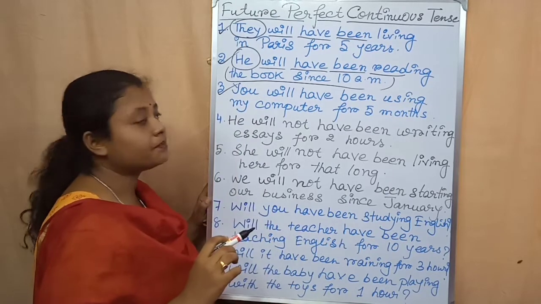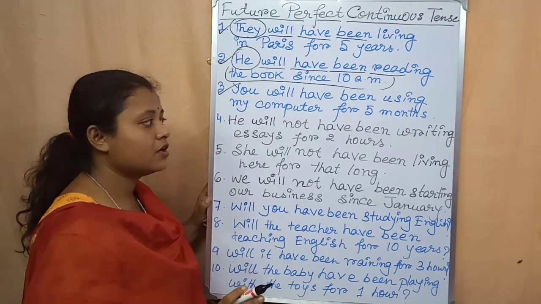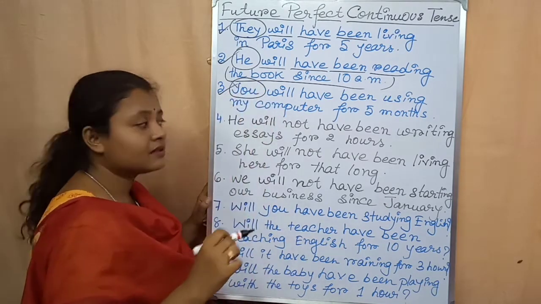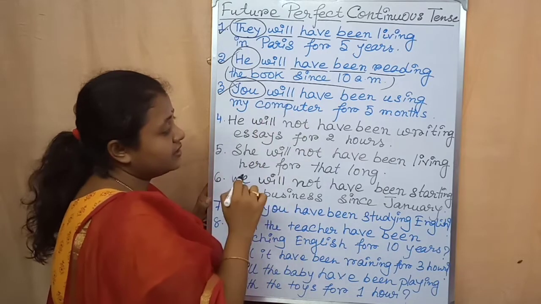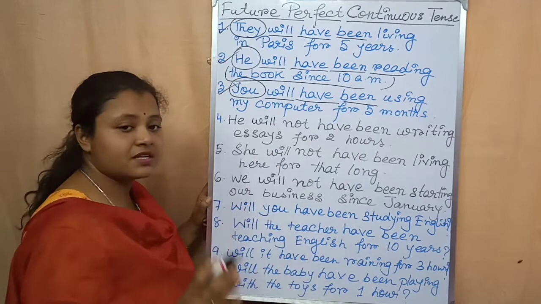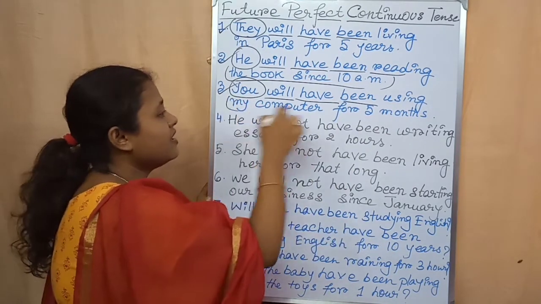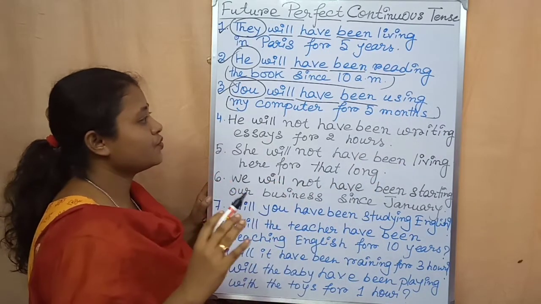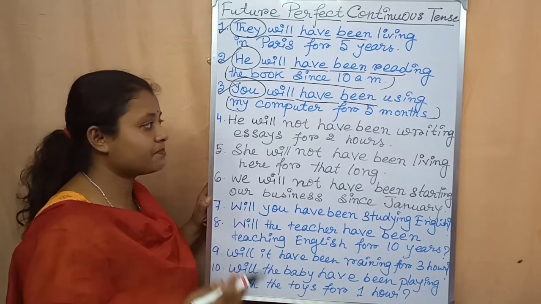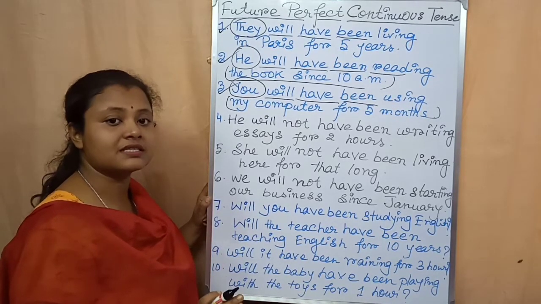Next, the third example. You will have been using my computer for 5 months. You, it is a second person. After that we have to write will, then have, then been, then the present form, then ing, that is using, then the rest of the sentence. You will have been using my computer for 5 months. This is an example of assertive sentence in future perfect continuous tense.